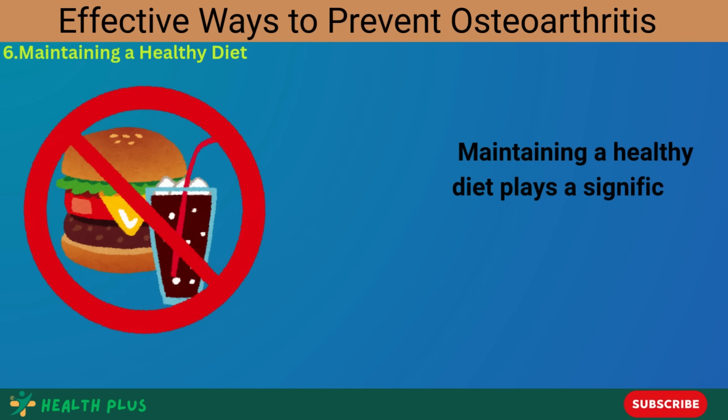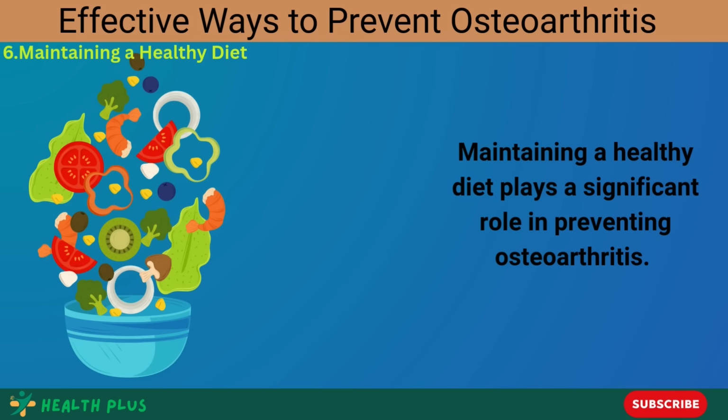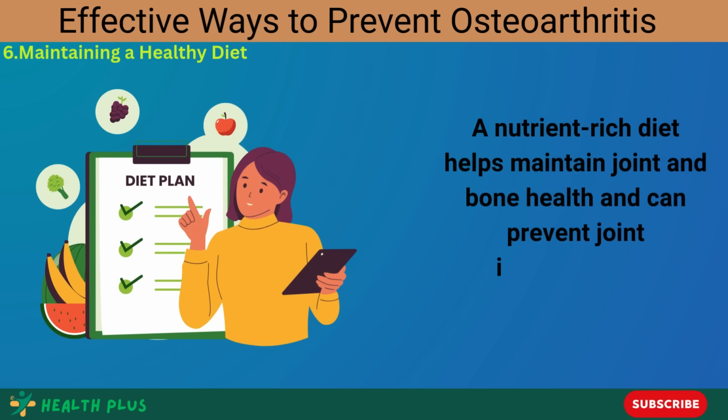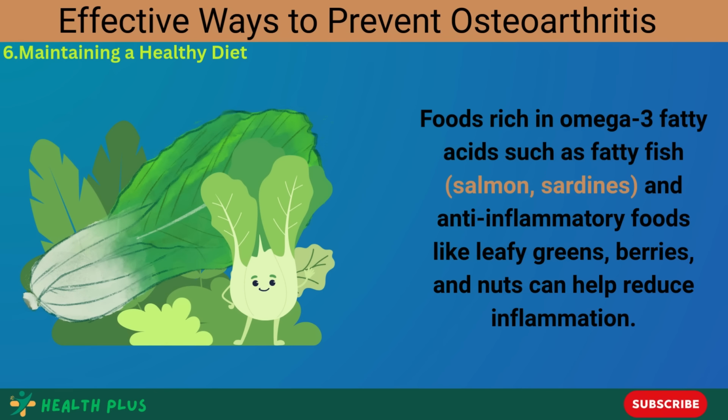6. Maintaining a healthy diet to prevent osteoarthritis. Maintaining a healthy diet plays a significant role in preventing osteoarthritis. A nutrient-rich diet helps maintain joint and bone health and can prevent joint inflammation. Foods rich in omega-3 fatty acids such as fatty fish and anti-inflammatory foods like leafy greens, berries, and nuts can help reduce inflammation.